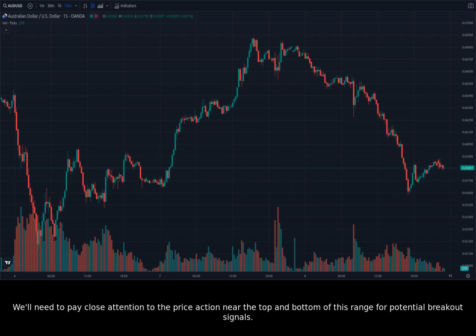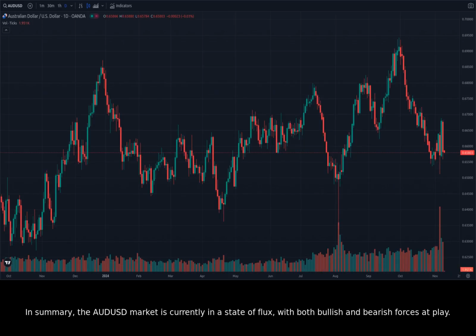In summary, the AUDUSD market is currently in a state of flux, with both bullish and bearish forces at play. The daily chart suggests that the market is bearish in the near term, but a potential reversal point is approaching. The 1-hour chart shows consolidation, indicating indecision and a possible breakout in either direction. The 15-minute chart reveals tight range-bound price action, which could be a precursor to a breakout. It's important to remain cautious when trading AUDUSD, as the market is currently volatile and unpredictable.